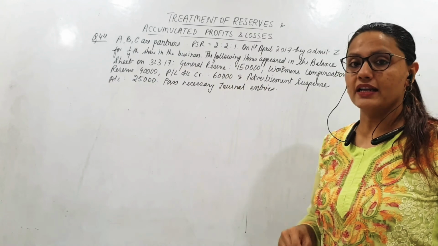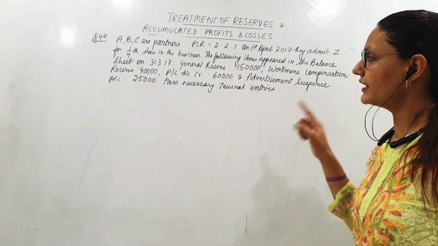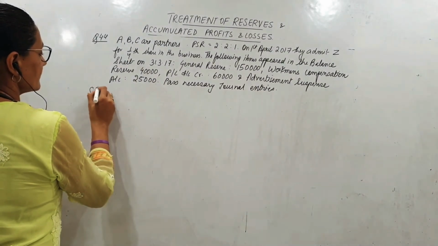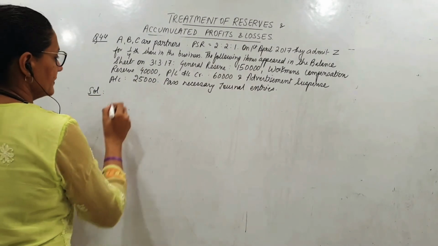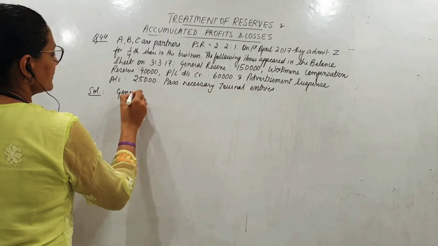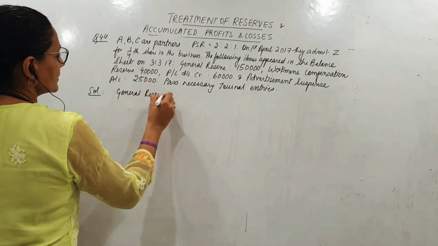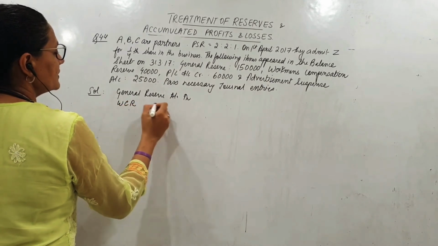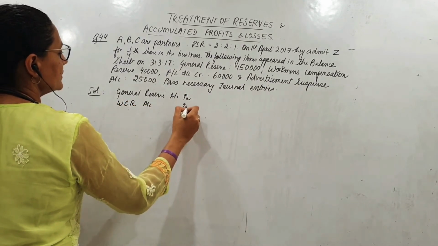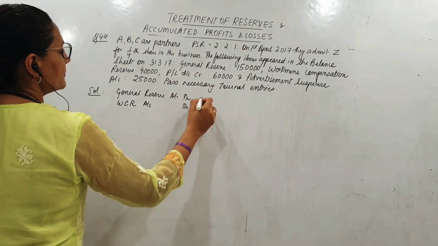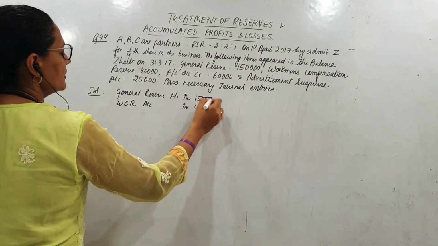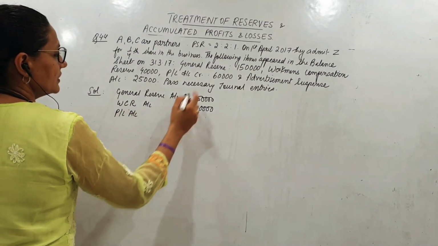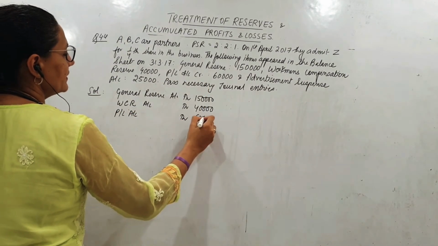Profit and loss credit balance is a positive balance. All of that should be going to the old partners. So here, first entry should be general reserve account debit, workmen's compensation reserve account debit, their respective amounts 1,50,000, 40, and we have profit and loss account, its credit balance, so we will debit it.